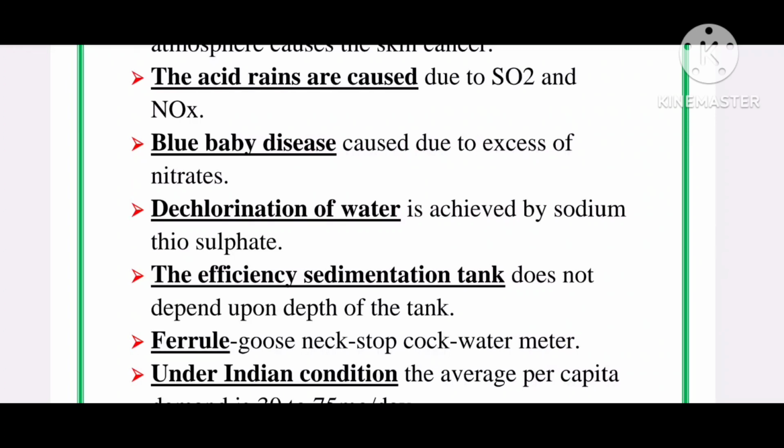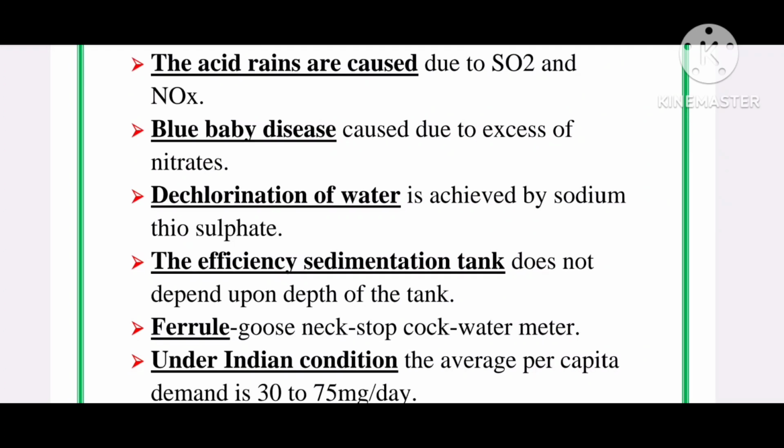Ferrule. Here are given ferrule, gooseneck, stopcock, and water meter. This is the connection sequence showing water supply to a house, which begins with connection of the service pipe with the municipal water mains. Let me give a small idea about these words: ferrule, gooseneck, stopcock, and water meter.